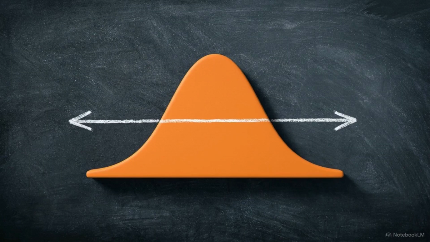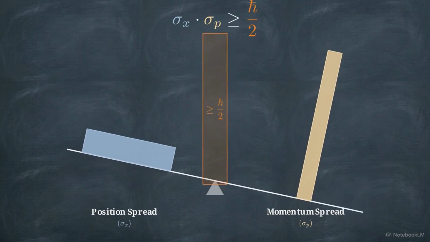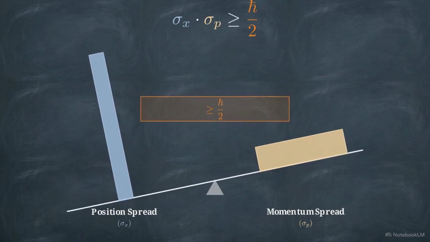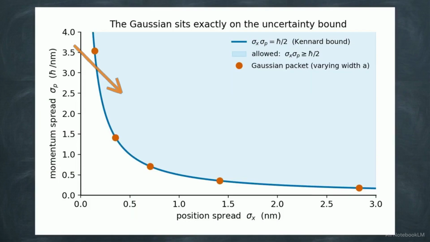This static probability density still has a physical shape, and its width represents the spread of possible positions for the particle. Because position and momentum are linked by the wave function's curvature, any state with a finite width in space must also have a finite width in its possible momentum values. This relationship defines a hard floor for uncertainty. For any state, the product of these two spreads must be at least h bar over 2. This plot shows how various states compare to that limit, reaching the absolute minimum allowed.